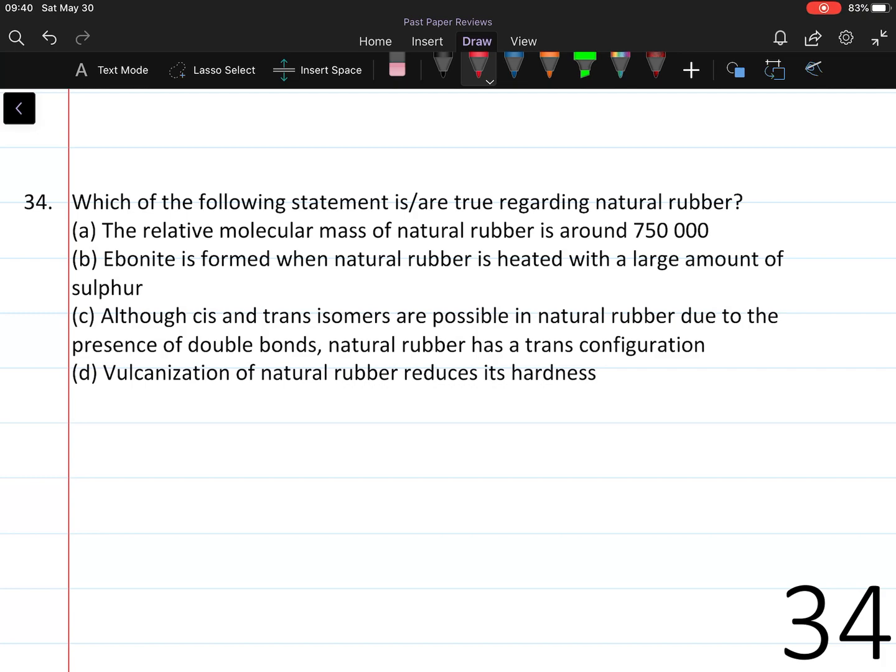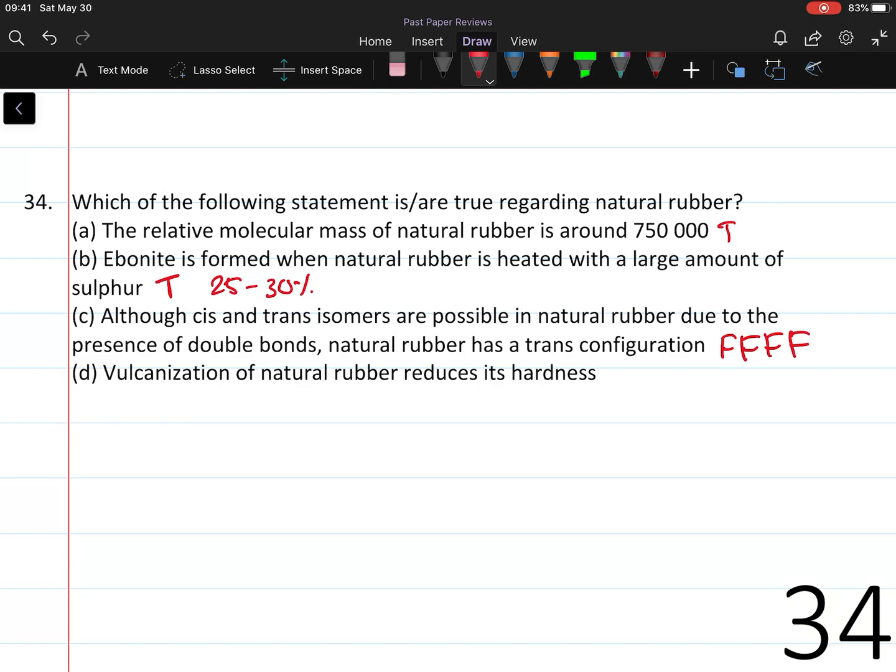Statement A. The relative molecular mass of the natural rubber is around 750,000. That's true. Statement B. Ebonite is formed when natural rubber is heated with a large amount of sulfur. That's true. The amount of sulfur used is 25 to 30%. Statement C. Although cis and trans isomers are possible in natural rubber, due to the presence of double bonds, natural rubber has a trans configuration. That is false. It's a cis polyisoprene.